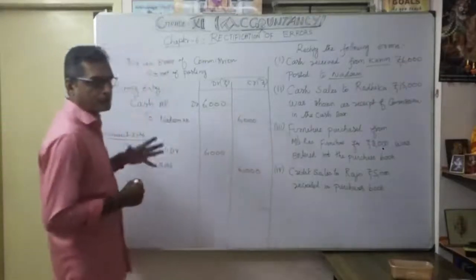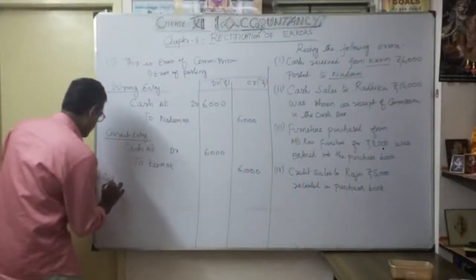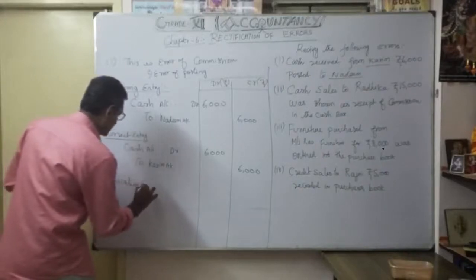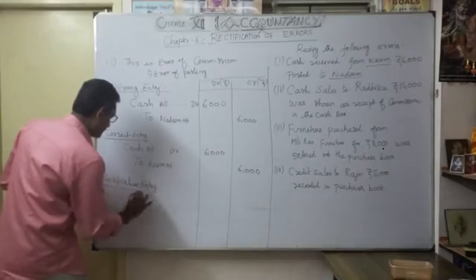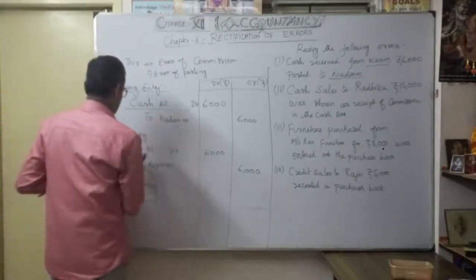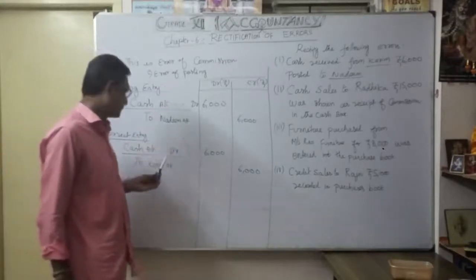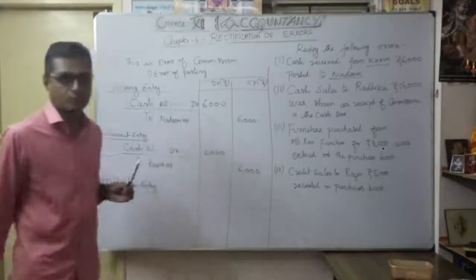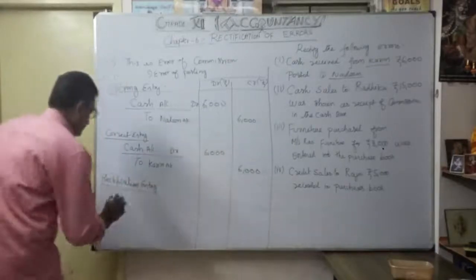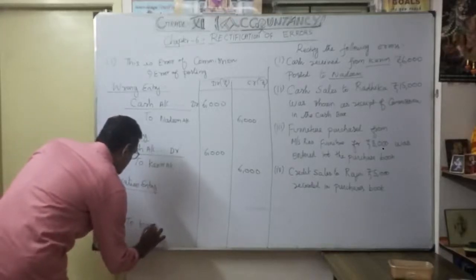Now, what is the rectification entry? The only problem here is that instead of Karim, they entered Nadeem. Whatever you want to write in the Karim account, you mention Karim, and that part is correct.